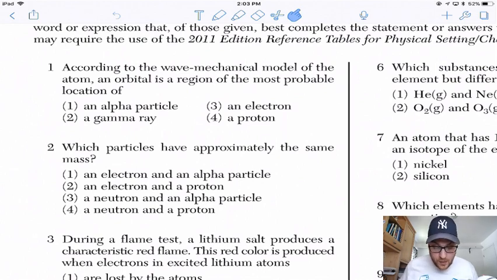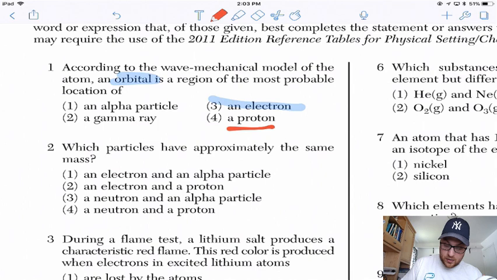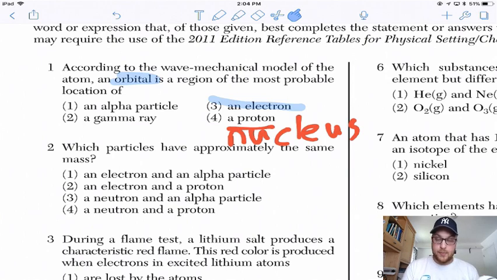So, question 1. According to the wave mechanical model of an atom, an orbital, there's the key word, is a region of the most probable location of what? That would be an electron. Proton is going to be in the nucleus. The other 2 answers, 1 and 2, alpha particles and gamma rays, are types of particles that are released during nuclear decay. So you hear orbital, you read orbital, you think electron.